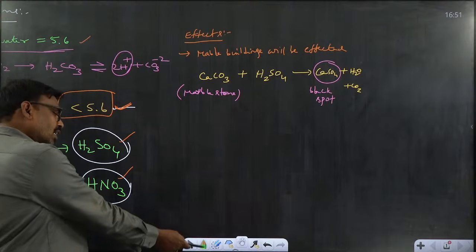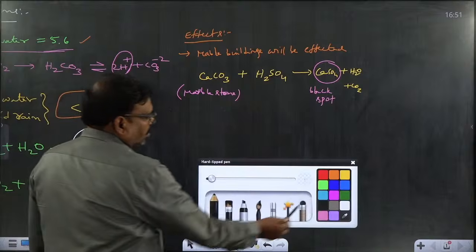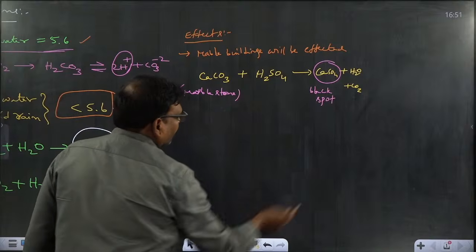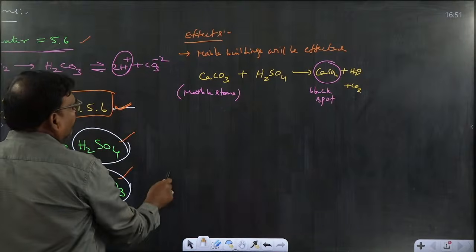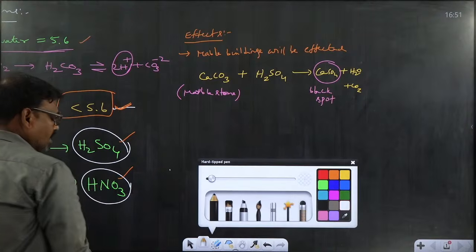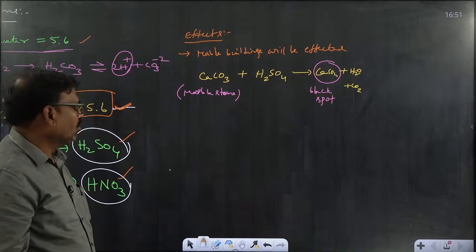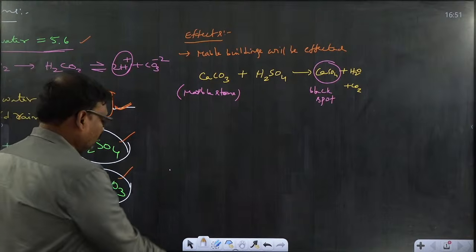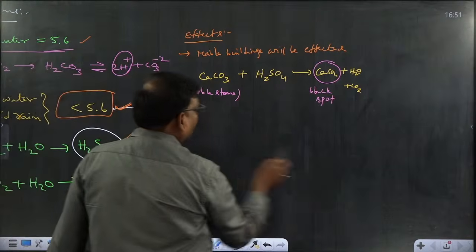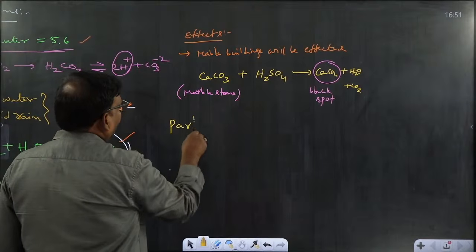And one more thing in air pollution is particulate matter. What about particulate matter? Already we have discussed dust or mist as particulate pollutants.